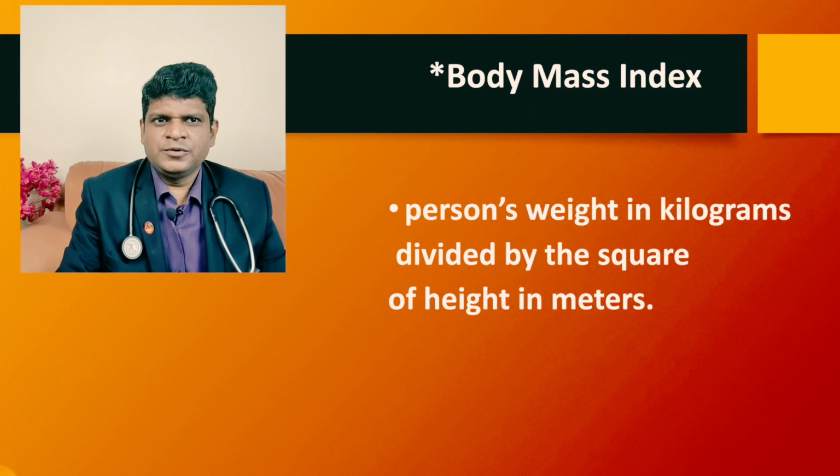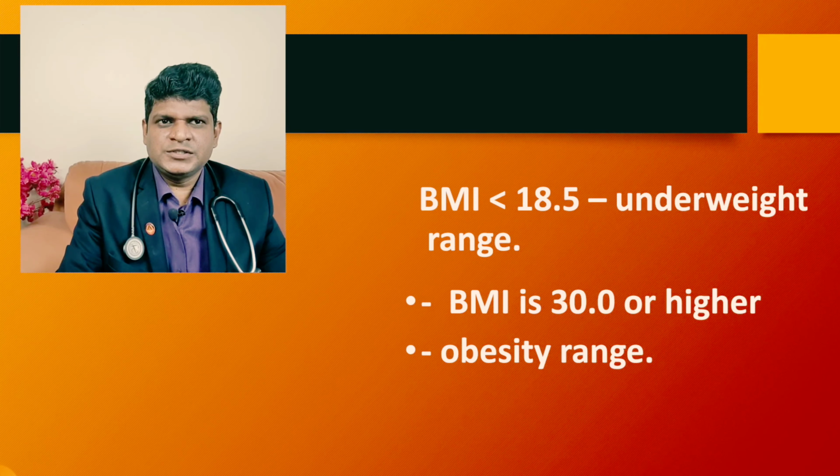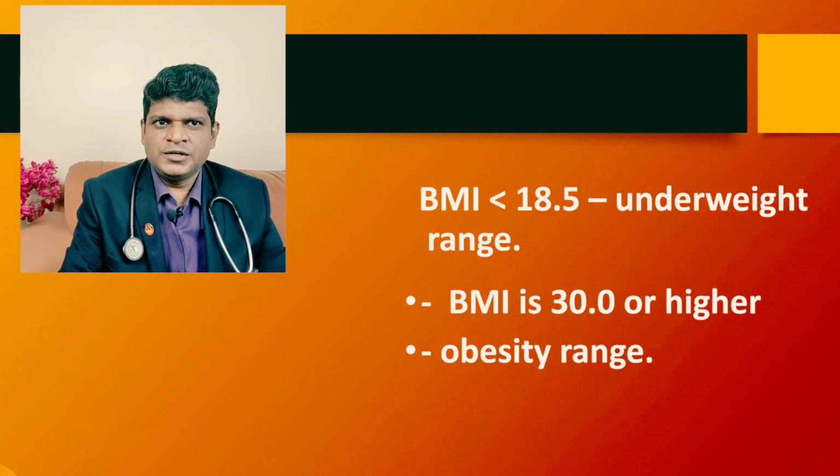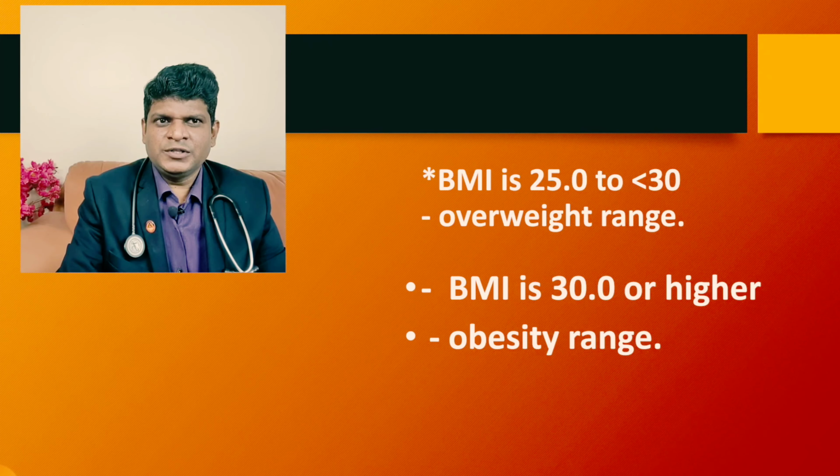Now what is body mass index? If a person's weight in kilograms is divided by the square of height in meters, it is called body mass index. If your body mass index is less than 18.5, this is called the underweight range. Body mass index between 25 and 30 is called the overweight range, and if body mass index is 30 or higher, then it is termed obesity.